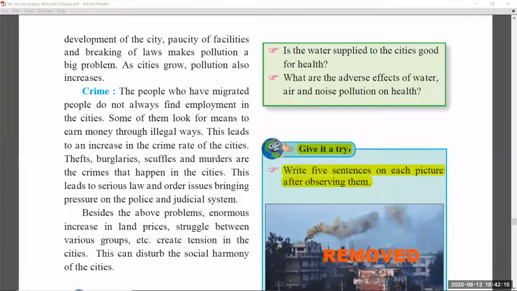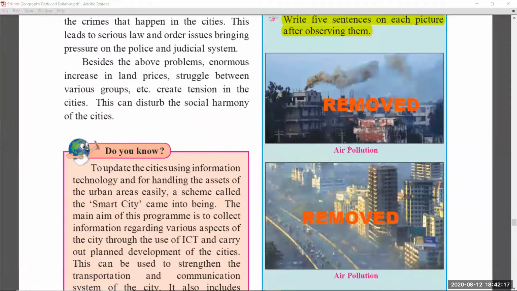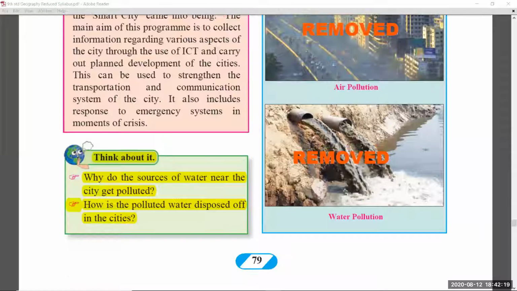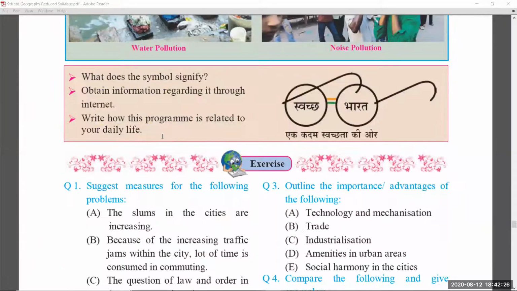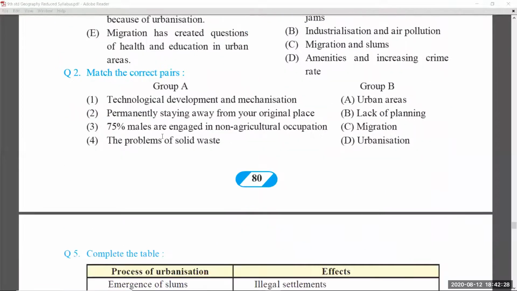In page number 79, give it a try again. And the bottom side pictures, air pollution, water pollution, these three were removed. And think about it. This is also removed. Exercise part you have to learn.